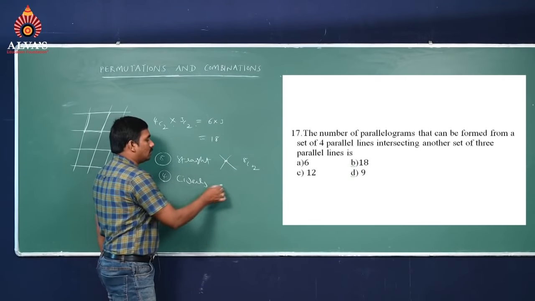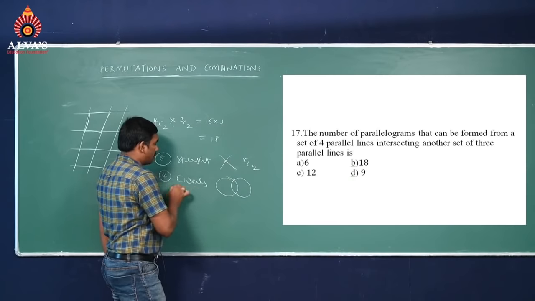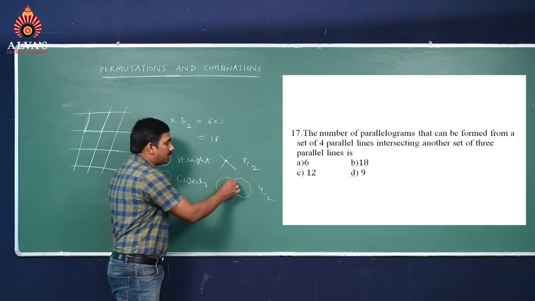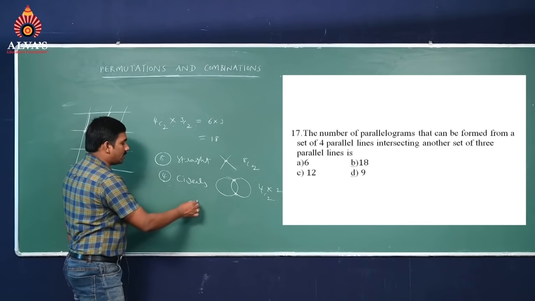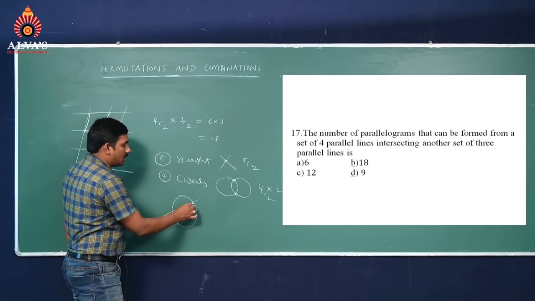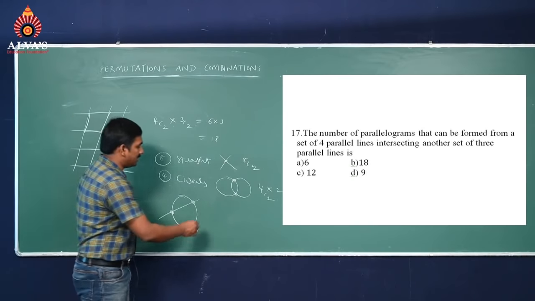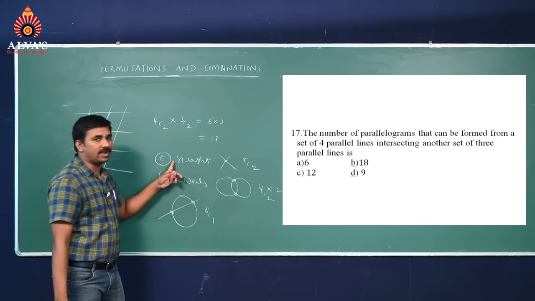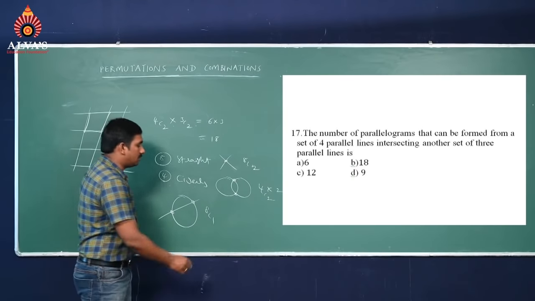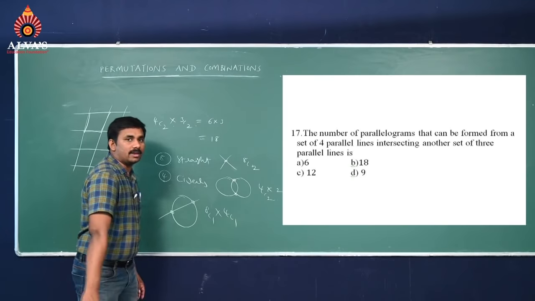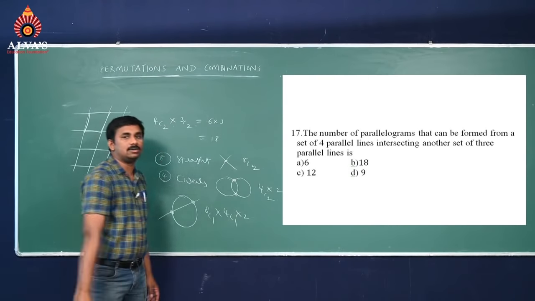If you select 2 circles out of 4 circles, then 4C2, how many intersection points will we get? 2 intersection points. So 4C2 into 2. Suppose you take 1 straight line and 1 circle, how many intersection points will we get? 2 intersection points. That means 8C1, out of 8 straight lines 1 line, into out of 4 circles 1 circle. Then the number of intersection points is 2.